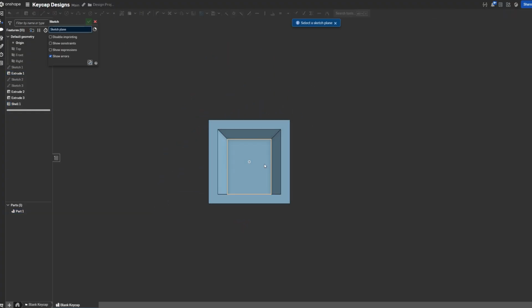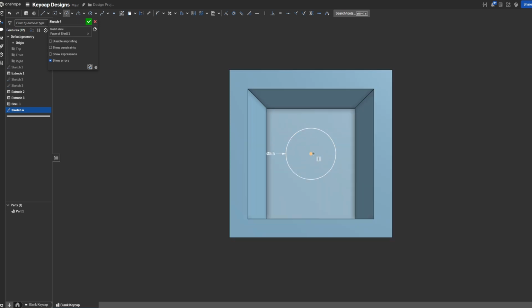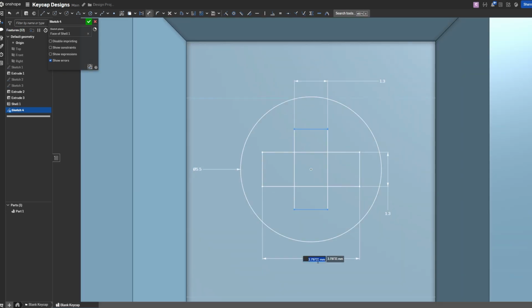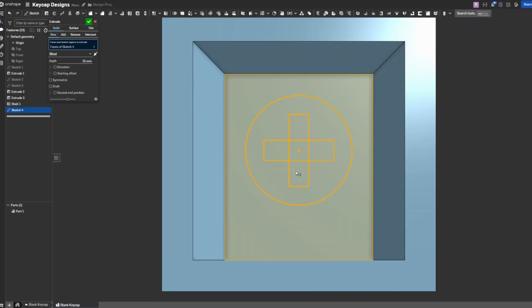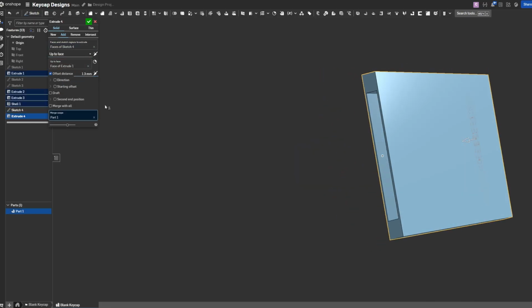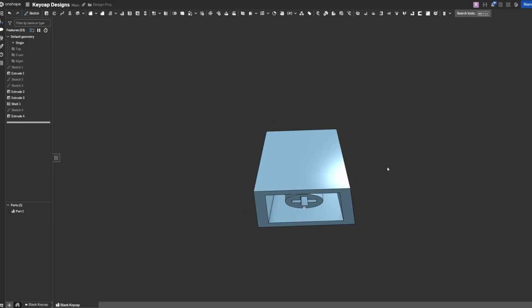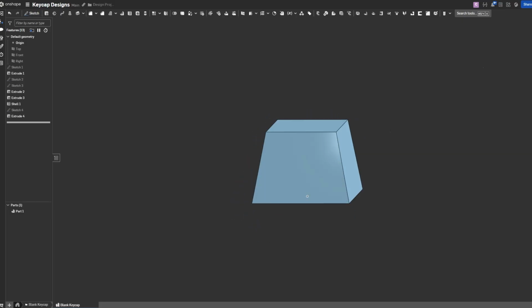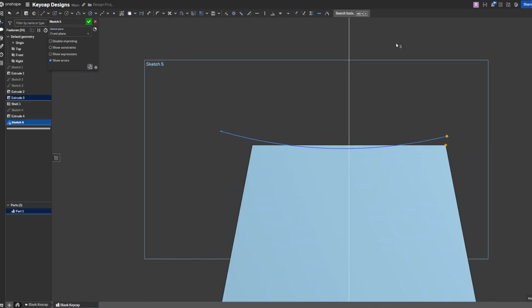Now I'm going to sketch the geometry of the interface I need to have it properly sit on the mount of the keyboard switch. Once I sketch and extrude this, the blank keycap model is basically complete. If you want, you can slope the top a bit with another extruded cut, and then add fillets on the edges to round them out to match how a normal keycap looks.